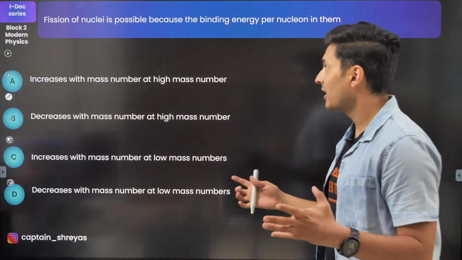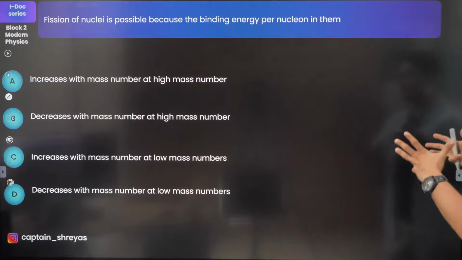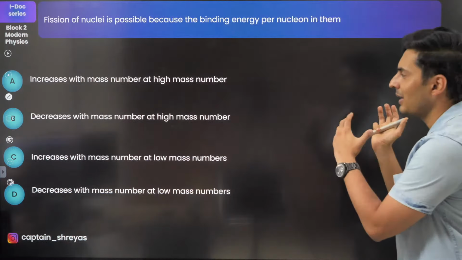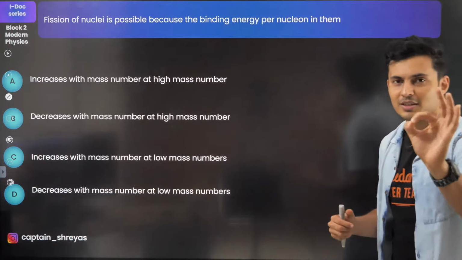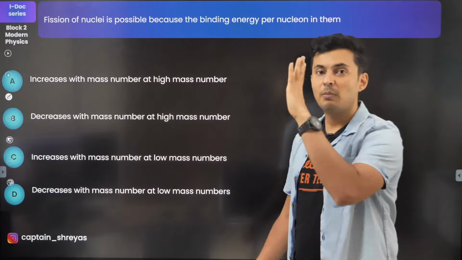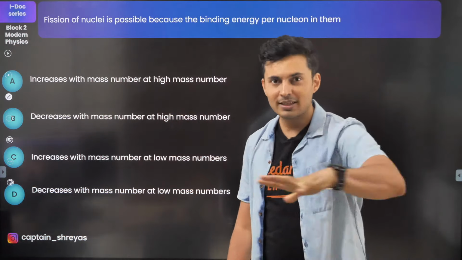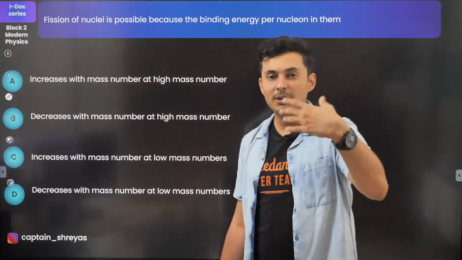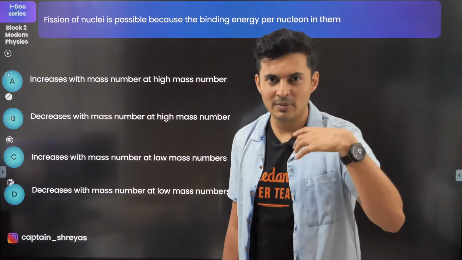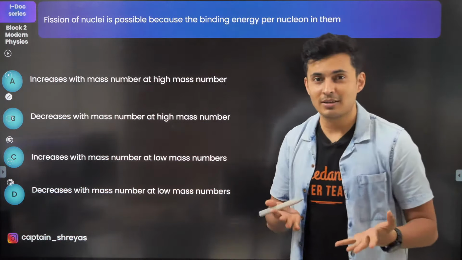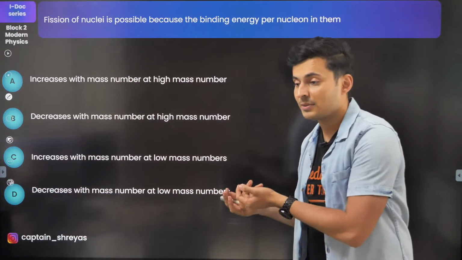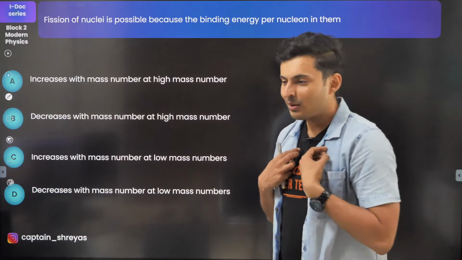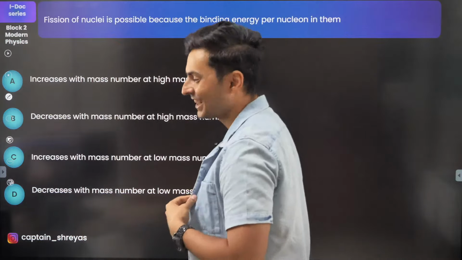Fission of a nuclei is possible because the binding energy per nucleon in them is. Now this is a theory-based question. If you recollect the binding energy per nucleon versus the nucleon graph, you will remember where it becomes maximum. Why do you think fission occurs? Why do you think fusion occurs? Come on. Oh, Hope already got shocked.